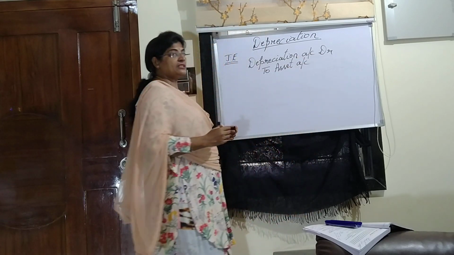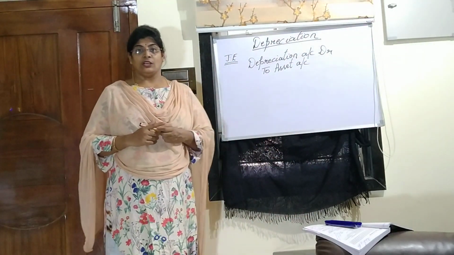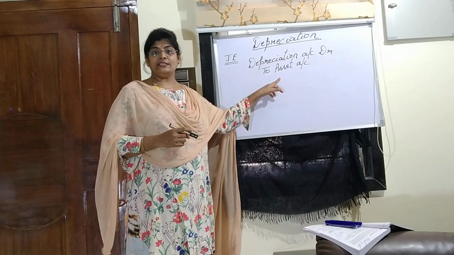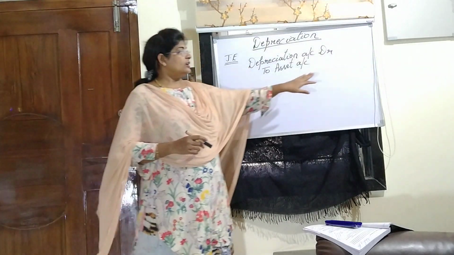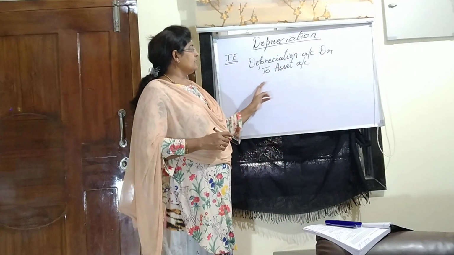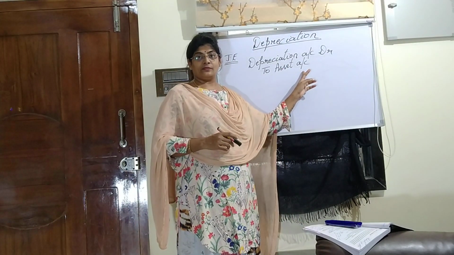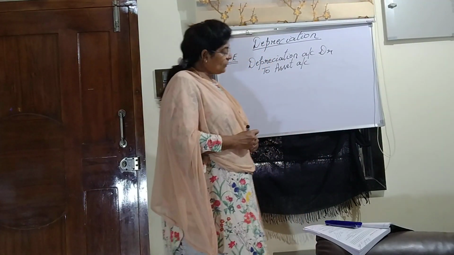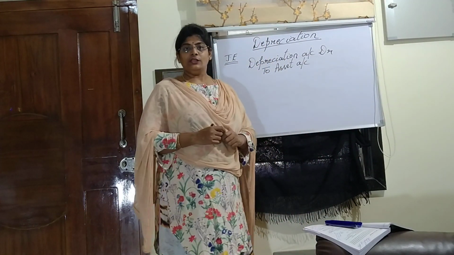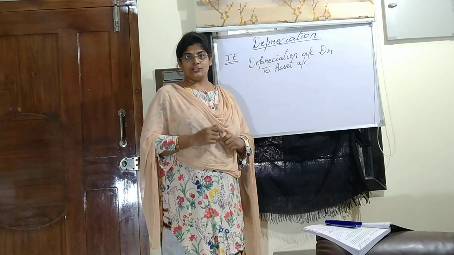For the asset, the rule says debit what comes in, credit what goes out. The value of the asset is decreasing because of depreciation. So this is your second journal entry, with the narration being depreciation charged on the asset. Okay, so this is your second journal entry.